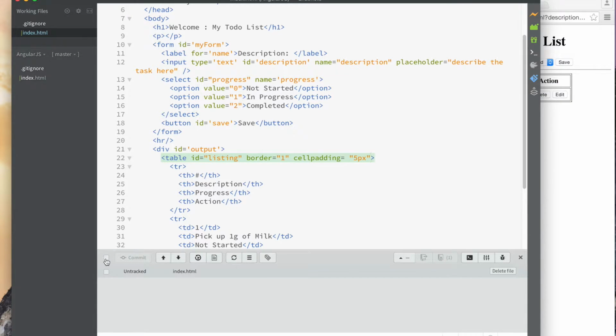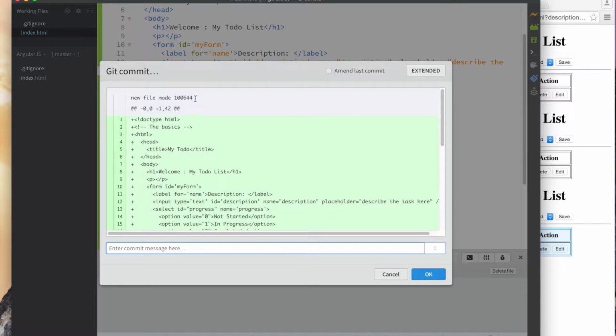So I could say, oh, this file is on track, but we're going to commit it. And so it tells me, oh, these are the changes in the file. I'm going to say initial check-in.